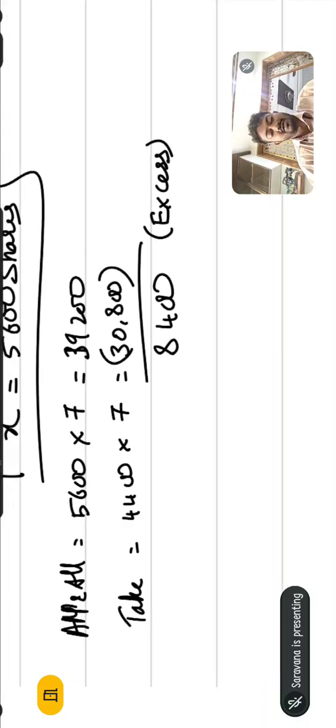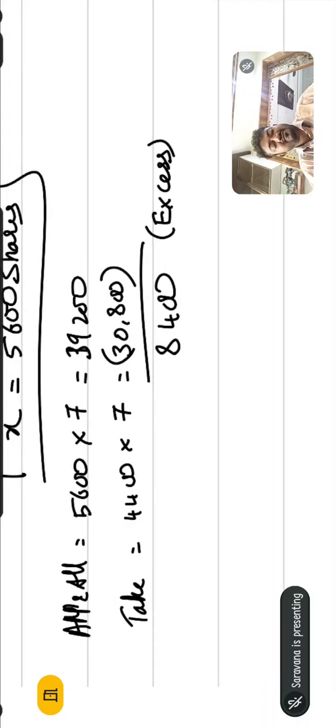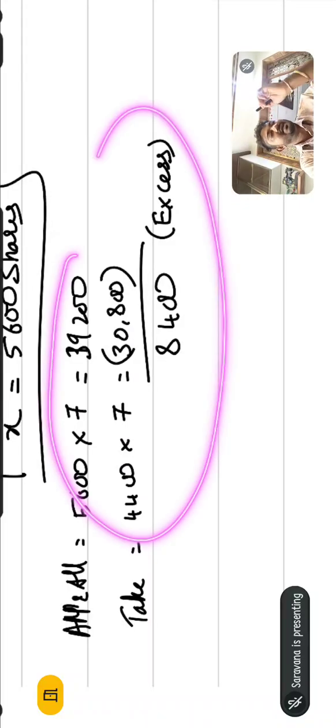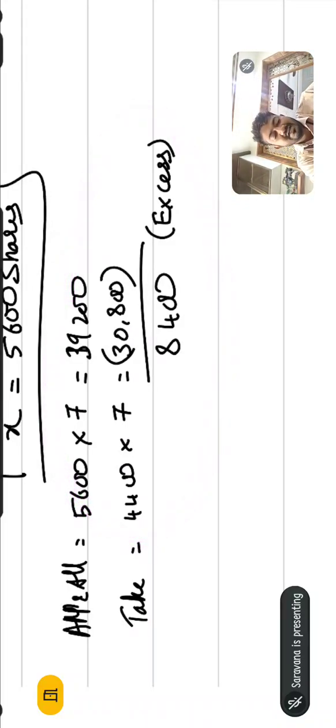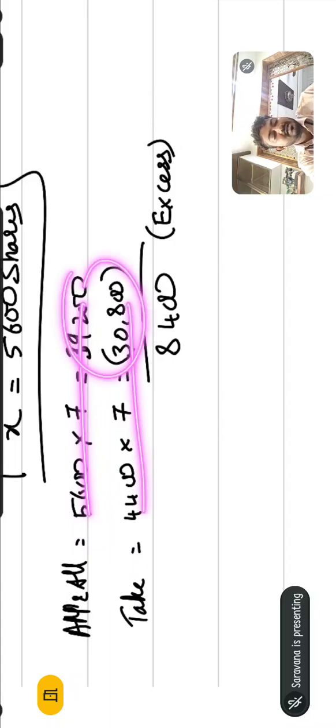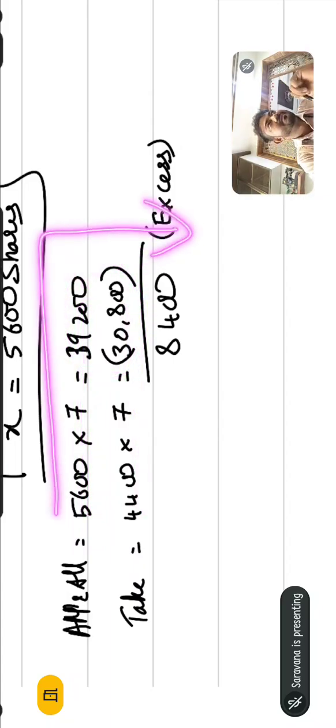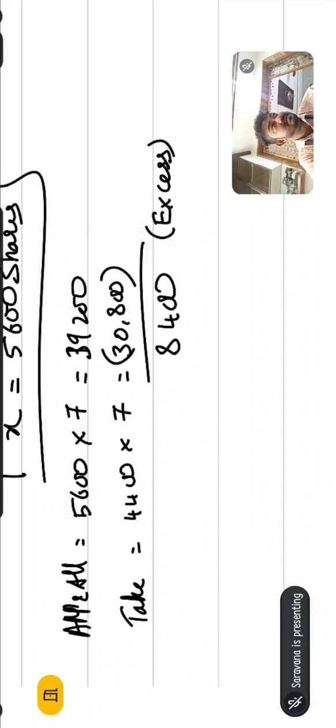What we did now is we found the excess money. This is the excess money that should be transferred to the allotment. See, this is a complicated thing. We found it by multiplication and then subtraction. This is called the inverted L method, but I am going to teach you the L method, so it will be very easy to find the excess amount.